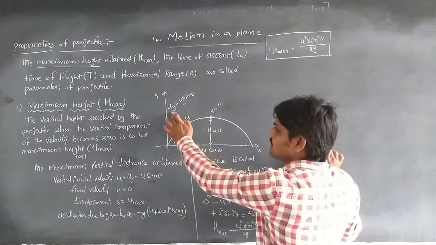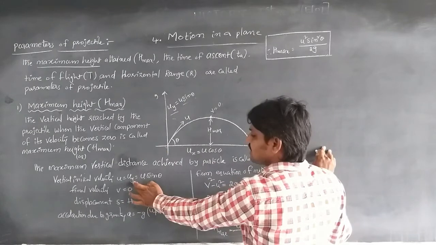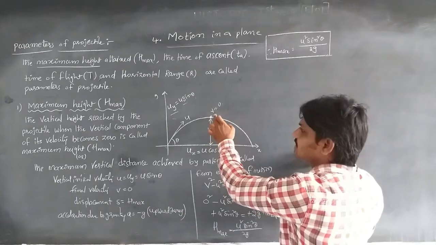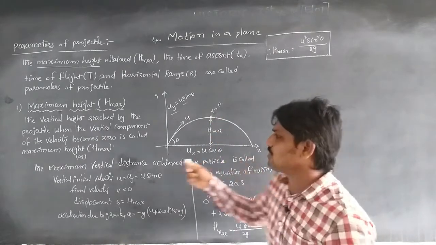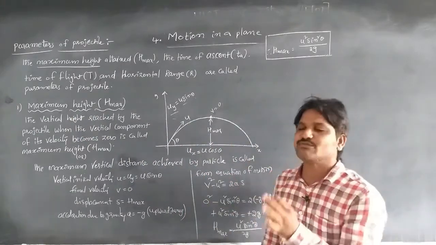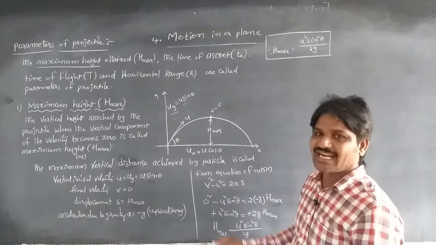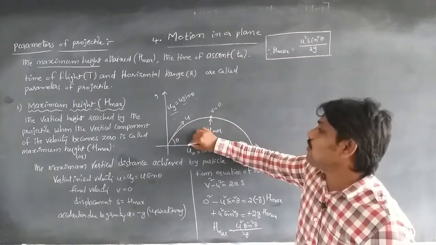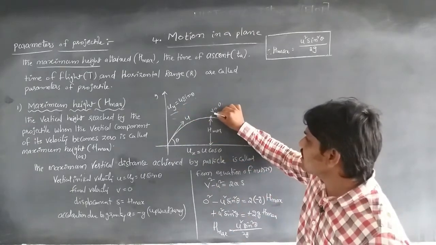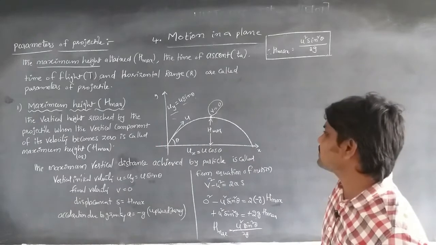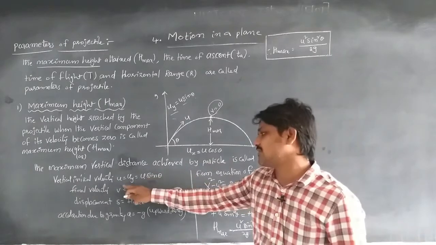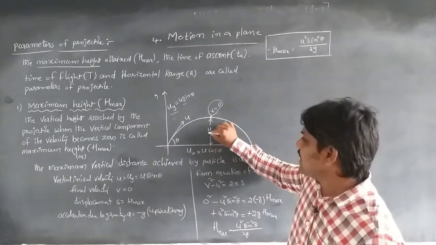So here uy is equal to u sin theta, which is the initial velocity, and after reaching the maximum height, the final velocity v is equal to 0, because the definition of maximum height is the vertical height reached by the projectile when the vertical component of its velocity becomes 0. So the final velocity will be 0, and the displacement will be h maximum.